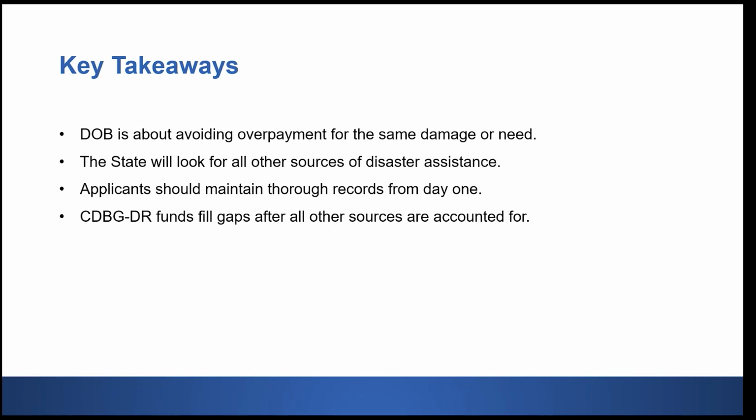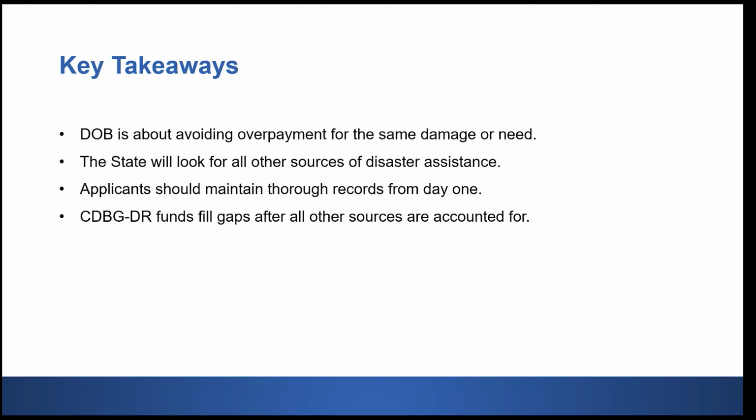Before we wrap up this section, let's highlight a few key takeaways. First, the state will complete the duplication of benefits analysis, but it's still important that you understand what they're looking for. Second, keep documentation from the start. This makes the review process much smoother.